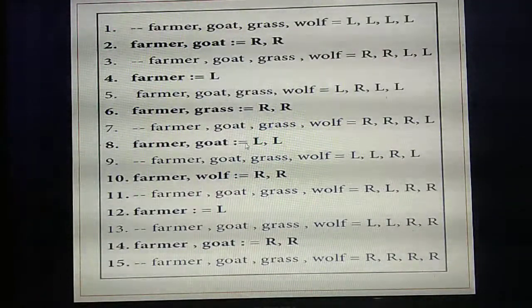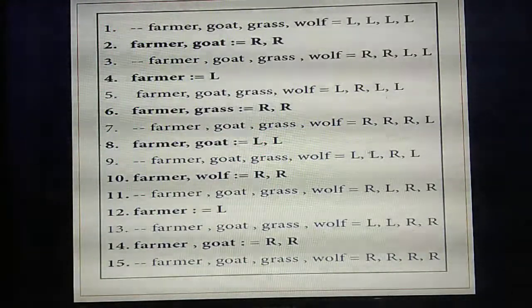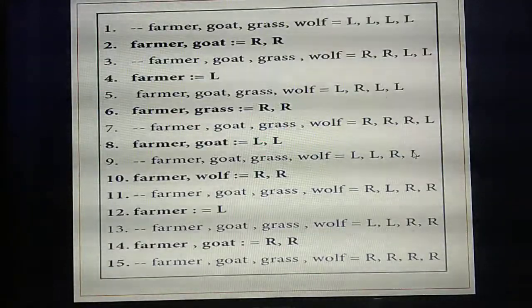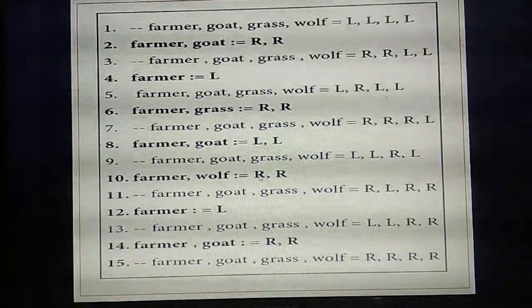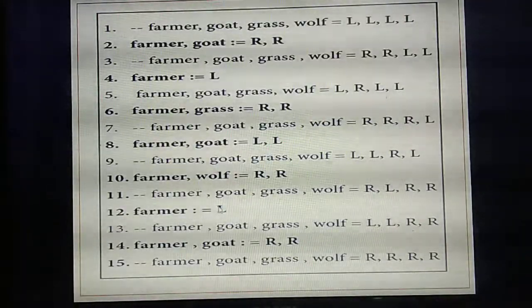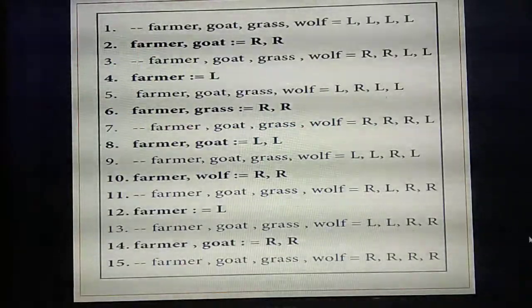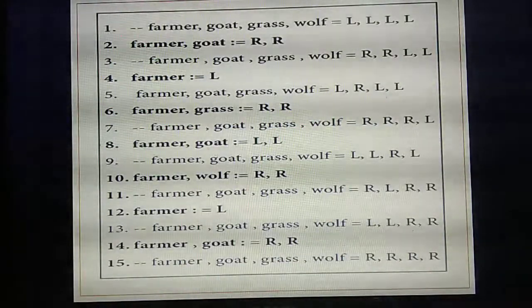So again the farmer comes back along with the goat to the left side. So now the remaining things, goat, farmer as well as wolf, are on the left side. Next the farmer carries the wolf. Then the wolf is now on the right side, with only the goat alone. Again the farmer comes alone, then the farmer and goat go to the right side. Understand? If you get confused, please sit in a place, just understand and study.